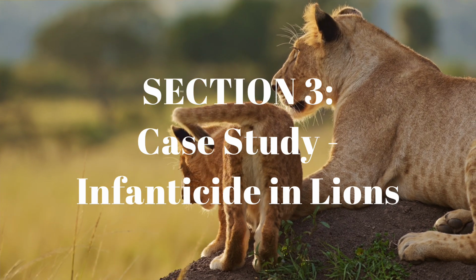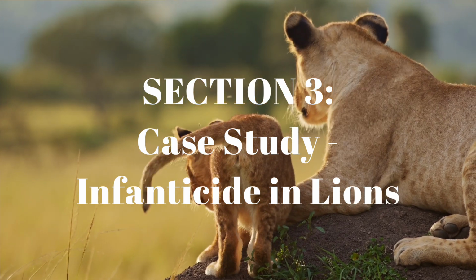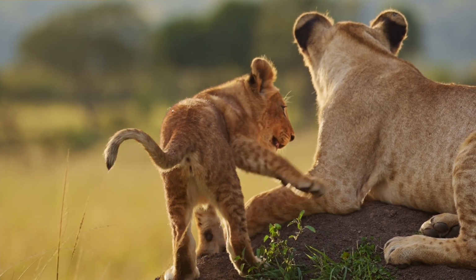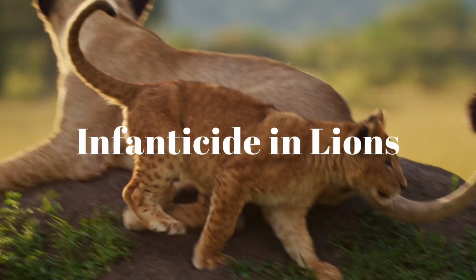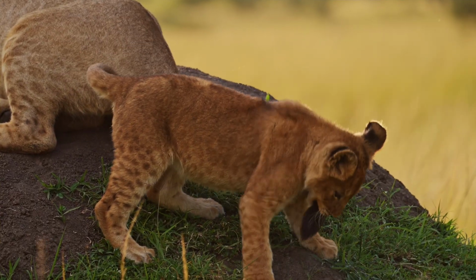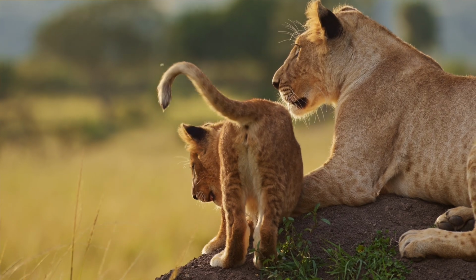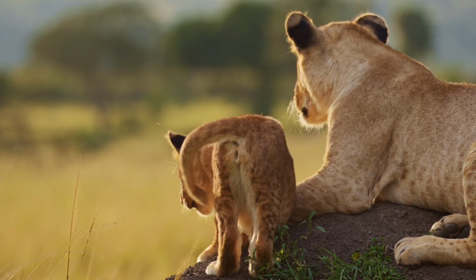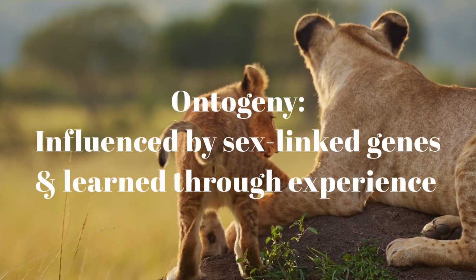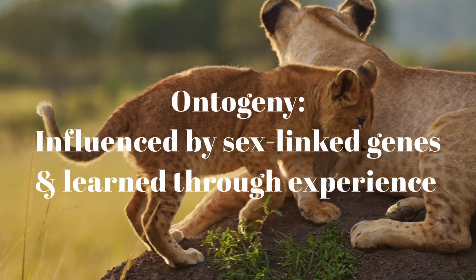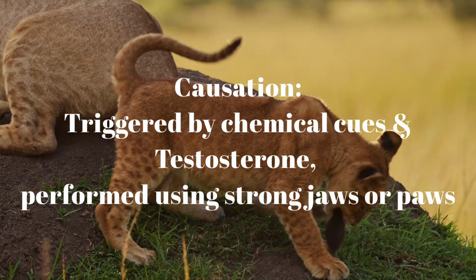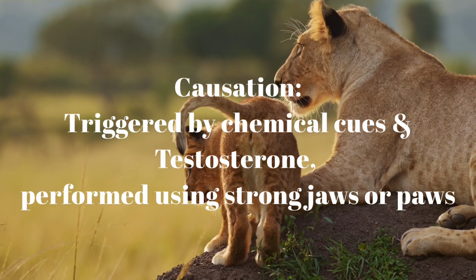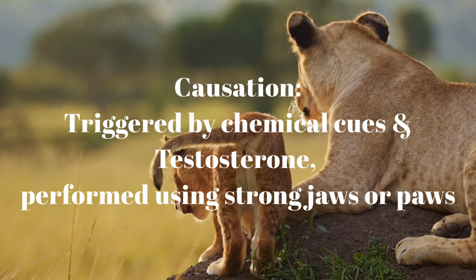Section 3. Case study, infanticide in lions. Let's apply these questions to a real-world example, infanticide in lions. When a new male takes over a pride, he often kills the cubs sired by the previous male. So why? In ontogeny, it's influenced by sex-linked genes and learned through experience. The causation is triggered by chemical cues and testosterone, performed using strong jaws or paws.